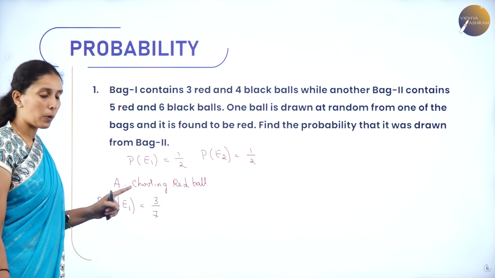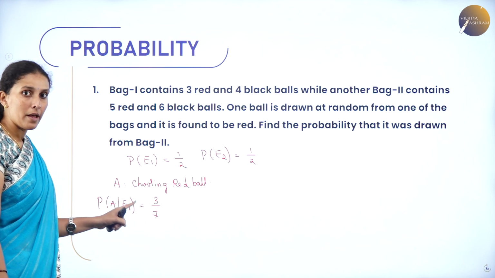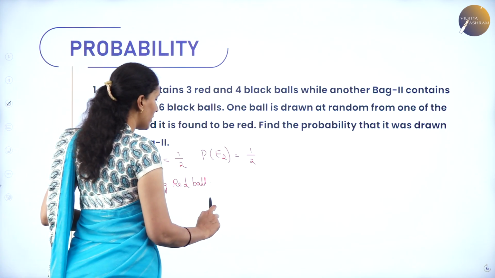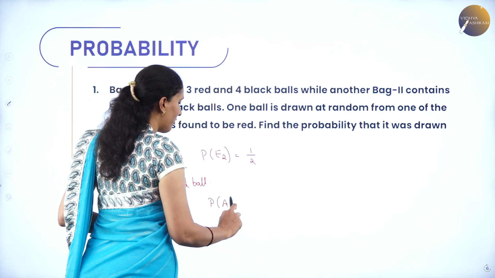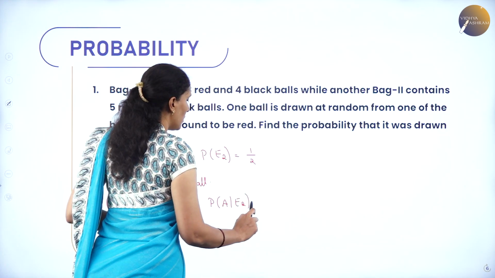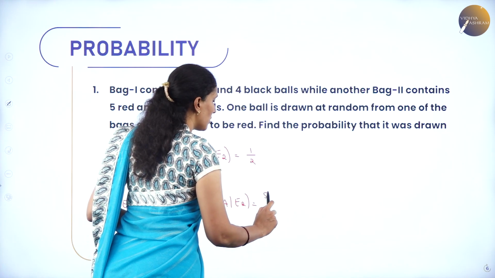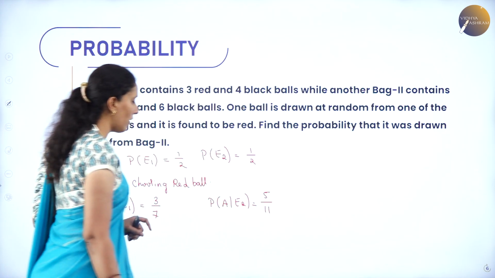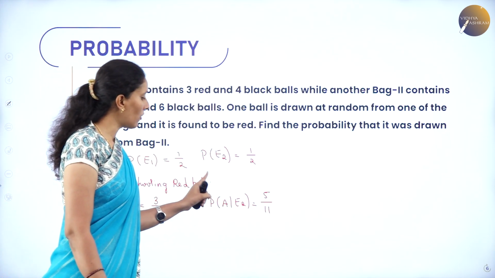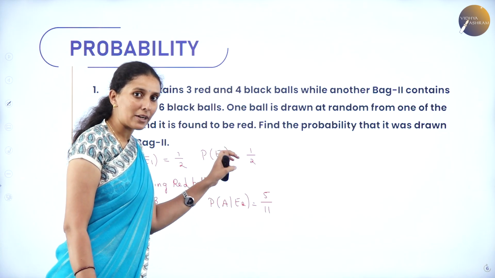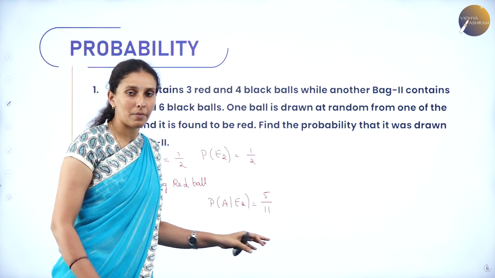So this will be the probability of choosing red from bag 1. Now, what is the probability of choosing red from bag 2? There are 11 balls here, out of which 5 are red. So the probability of choosing a red ball where bag 2 is already selected is 5 by 11.